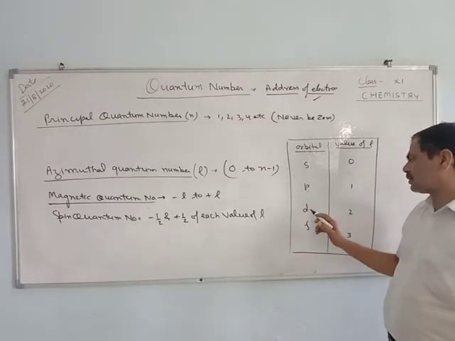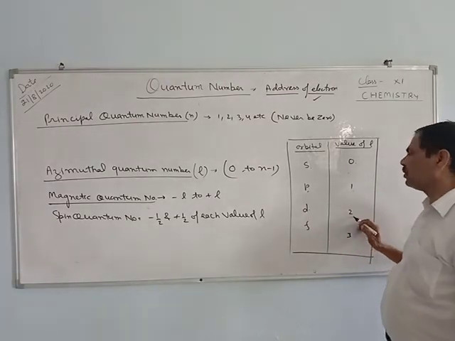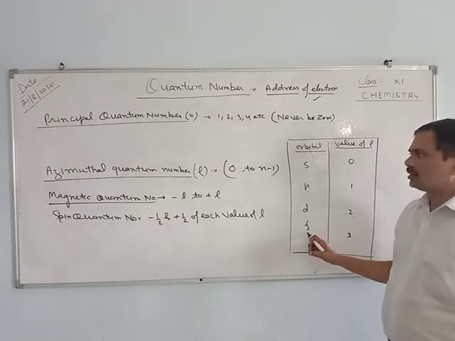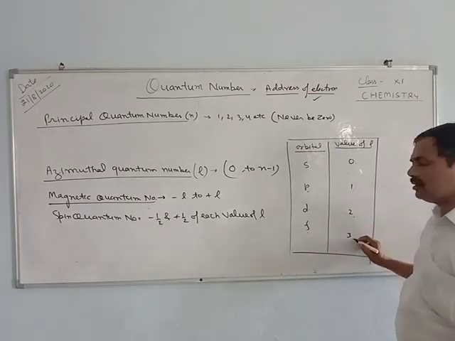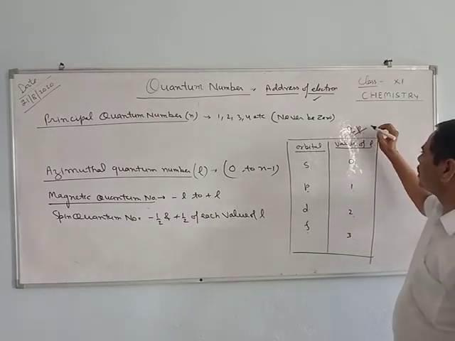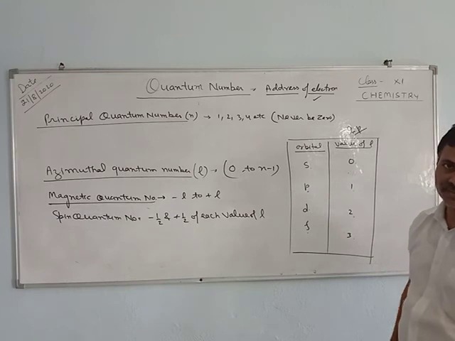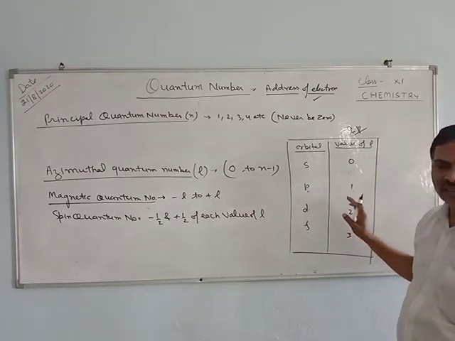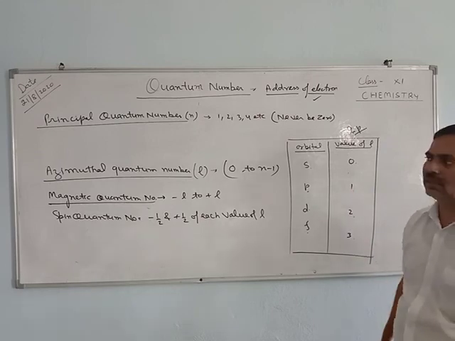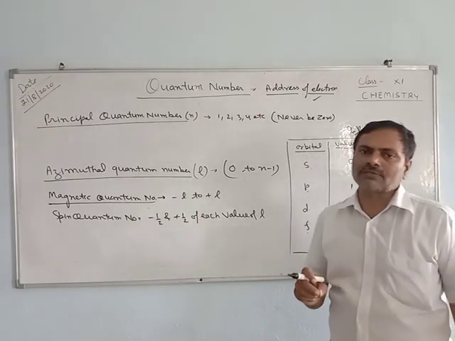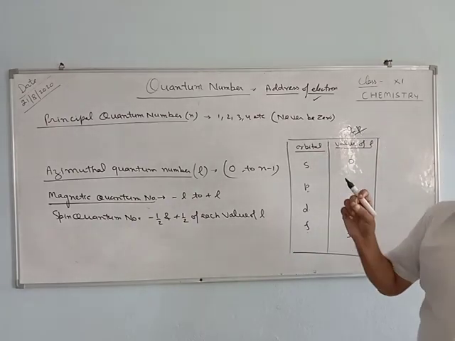If the electron is present in the d orbital, the value of L will be 2. If the electron is present in the f orbital, the value of L will be 3. These are important things you have to learn by heart. It is very important for finding the quantum numbers, because in examinations quantum numbers are asked for a certain electron.